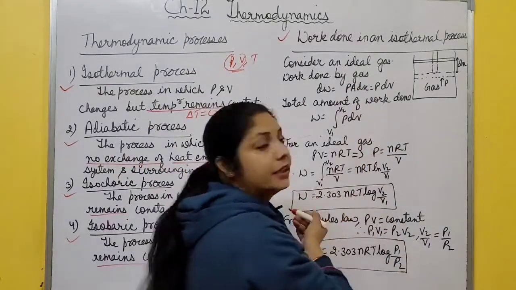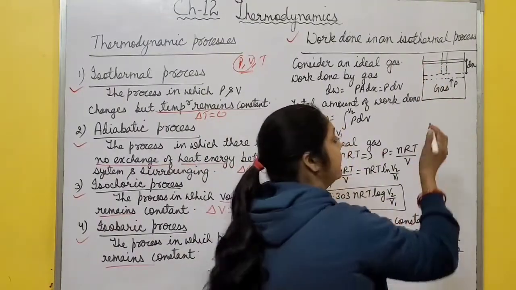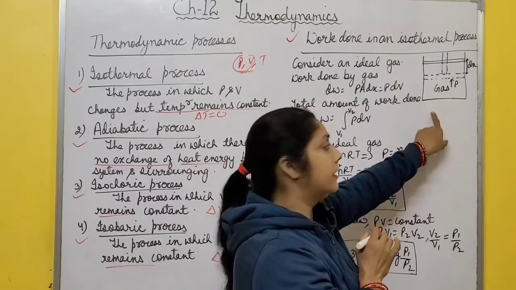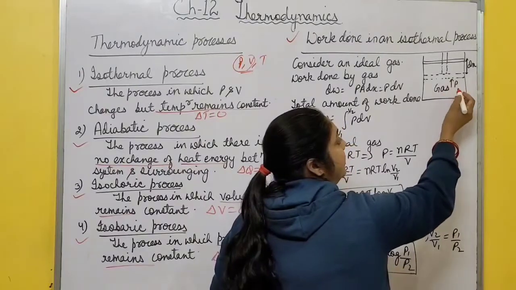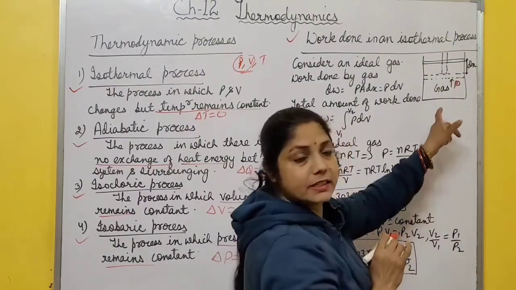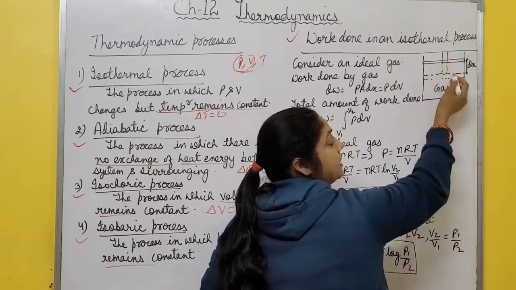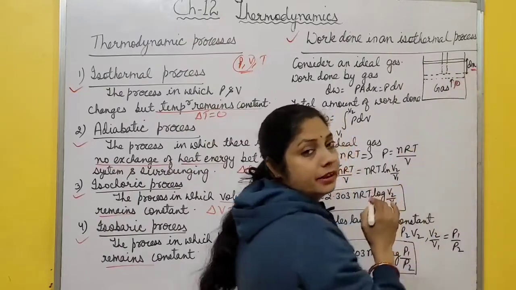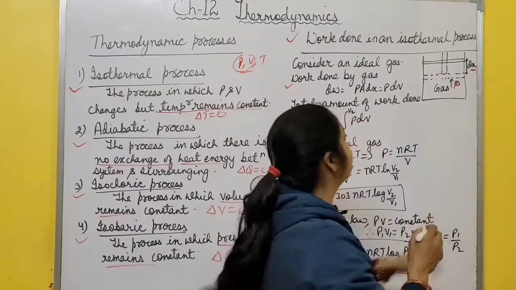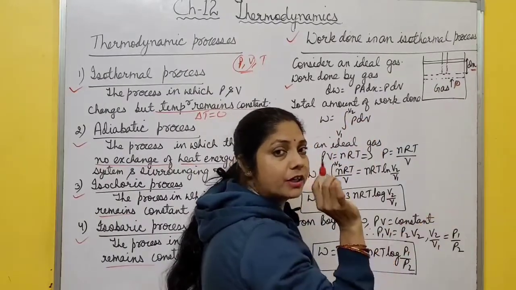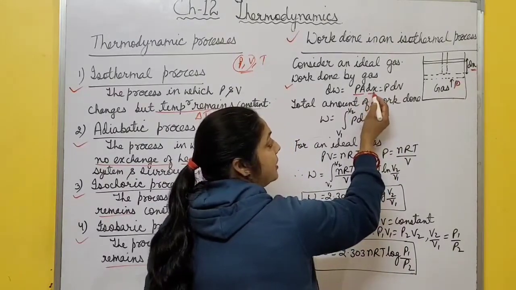So to find the work done in an isothermal process, first consider n moles of an ideal gas contained in this cylinder, and this cylinder has conducting walls and a movable piston. So let P be the pressure of this gas. Due to this pressure, it exerts force in the upward direction and it moves the piston upward through a distance dx. So work done by this gas in moving this piston through a distance dx is given by what? Work done, small work done, is force into distance. Force is pressure into area and distance is a small distance dx.